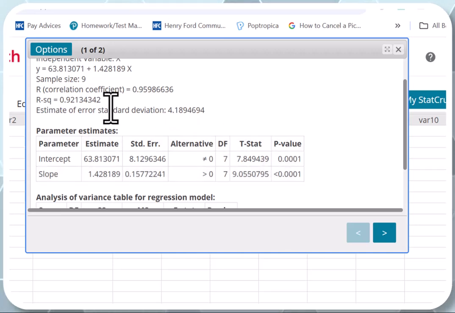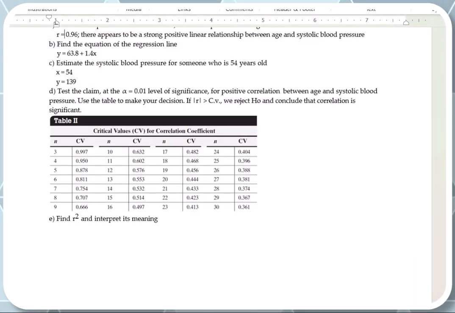And the last question is going to be about R squared. So let's remember what R squared is here, which is 0.92. So let me take you back. Find R squared and interpret its meaning. So R squared is 0.92. Change it to percent, it will be 92%.